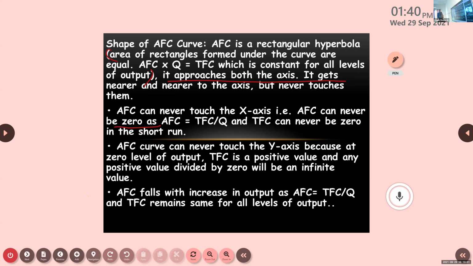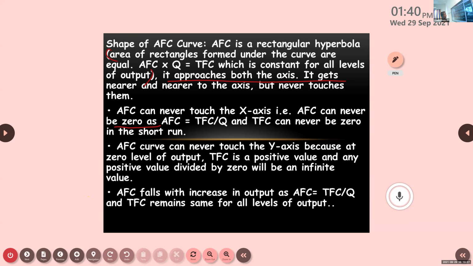What's the reason? Because at the 0 level of output, TFC is a positive value. And any cost value divided by 0 will be an infinite value. So already some cost is involved, it can never be zero. Because of that reason, the AFC curve will not touch the y-axis.